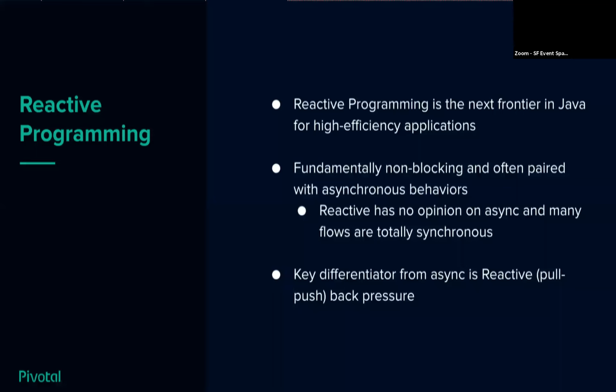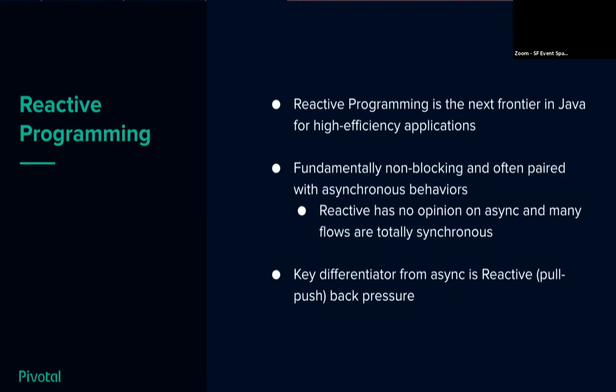One of the key things here is that reactive itself has no opinion on asynchronicity. You'll hear reactive and asynchronicity bandied about a lot, but they're not actually tied together particularly well. Reactive programming models are a way for you to get asynchronous functionality inside of your application.